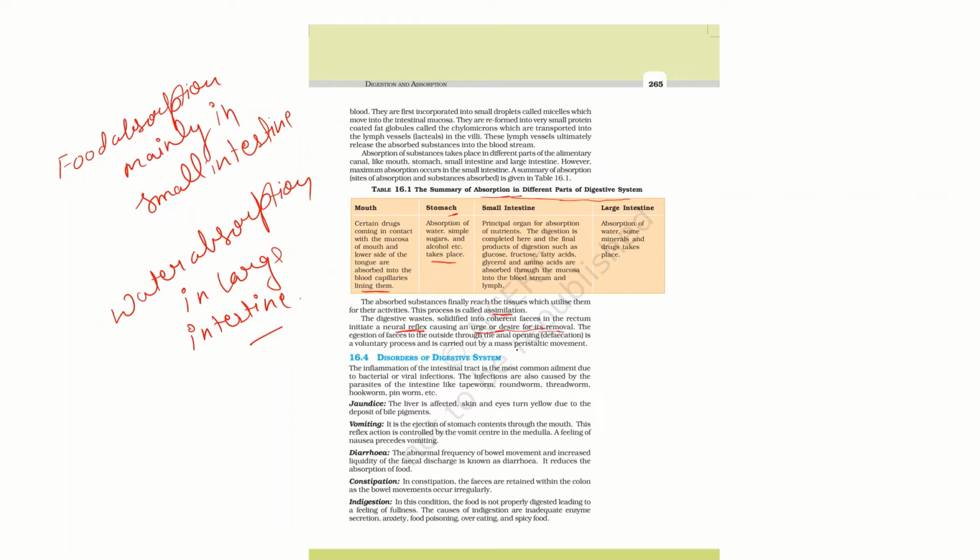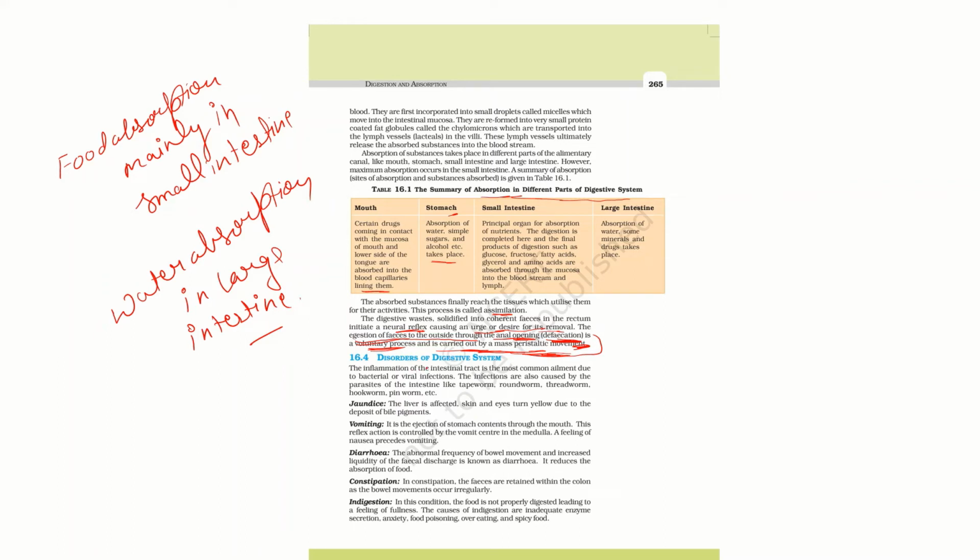This process of egestion of feces to the outside through the anal opening is known as defecation. This terminology is again very important: egestion of feces. It is a voluntary process and it is carried out by a mass peristaltic movement, and we have already discussed what peristalsis is.